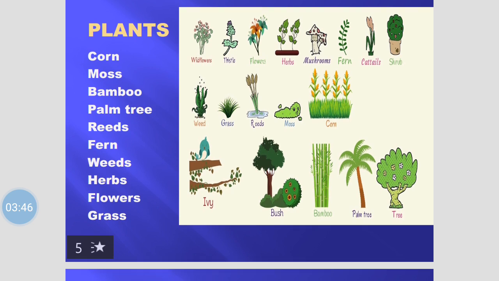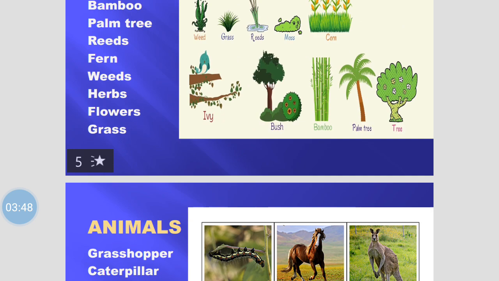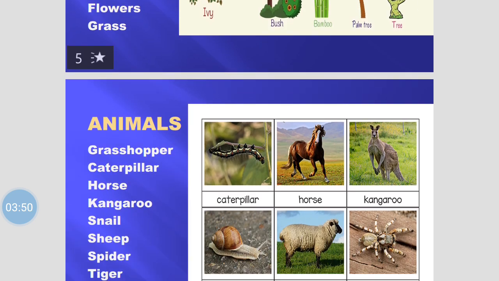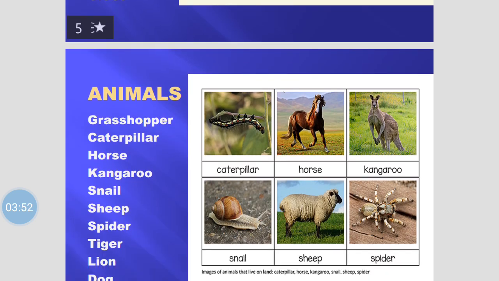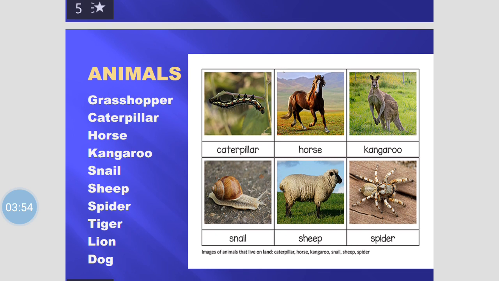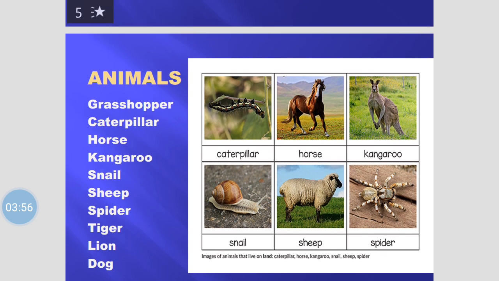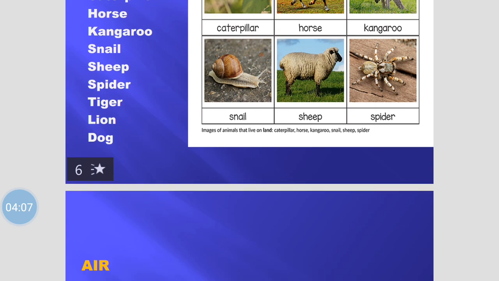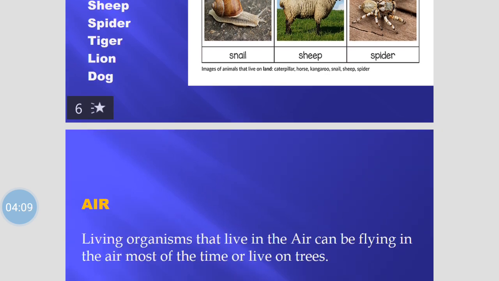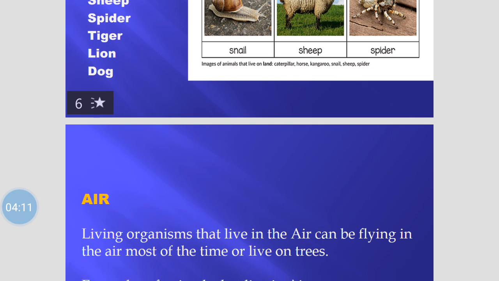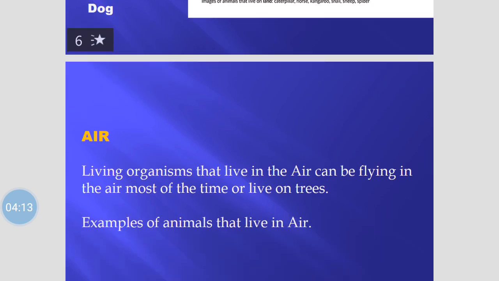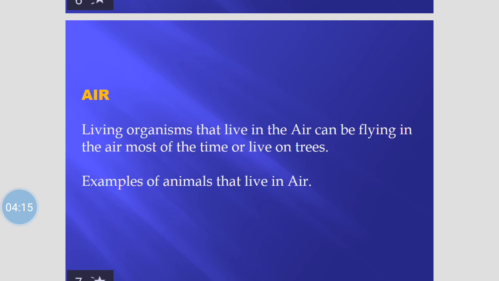Then we have examples of animals on land. We have the spider. We have the sheep. We have the snail. We have the caterpillar. We have the horse. We have the kangaroo. These are examples of animals that live on land. We have more: tiger, lion, dog. We move on to air.